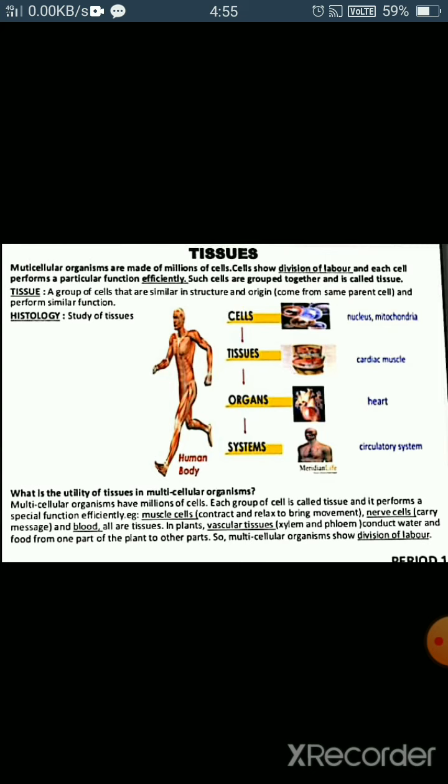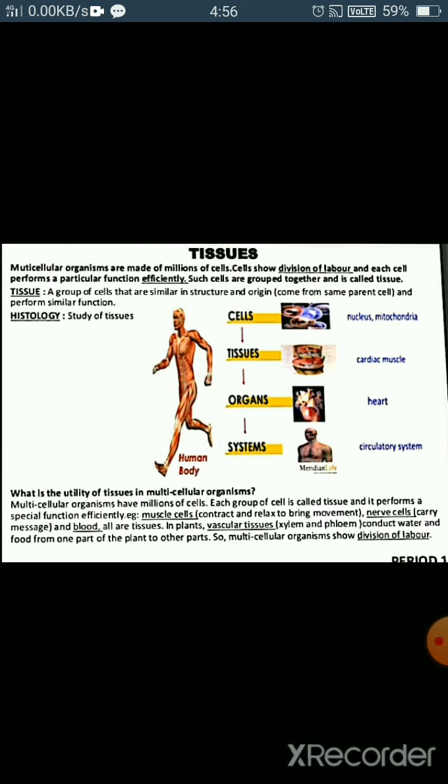Similarly, nerve cells coordinate to carry messages. Blood cells and plasma flow to transport oxygen, food, and waste materials. Similarly, in plants, clusters of cells perform specific functions such as transportation of food and water from one part to the other, synthesis of food material, storage of reserve food, etc. Thus, a kind of division of labor exists in the cells of a multicellular organism to perform specific functions, right?